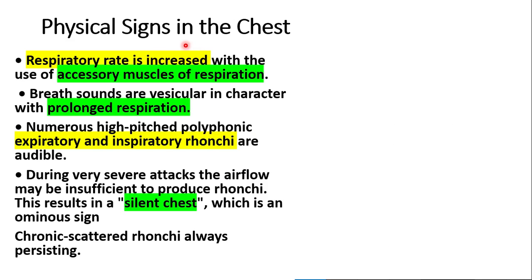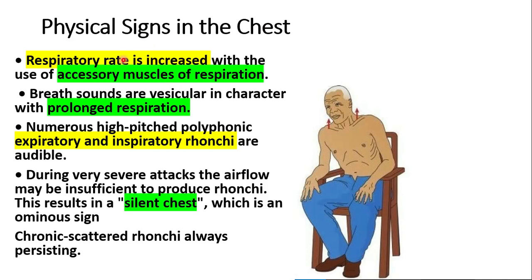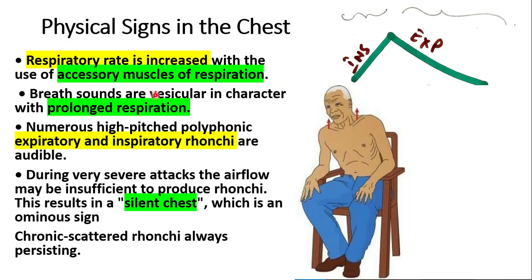With this, we finally come to the last topic, which is the physical signs that are seen in the chest. First of all, you would see that the respiratory rate is increased. So you can see that the person is trying to breathe faster as well as trying to utilize the accessory muscles of respiration. The next thing is the breath sounds are vesicular in character with a prolonged expiration phase.